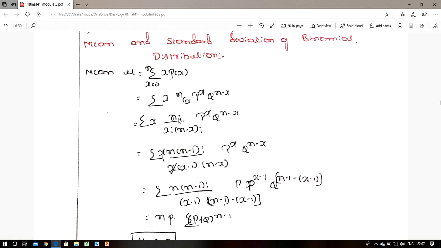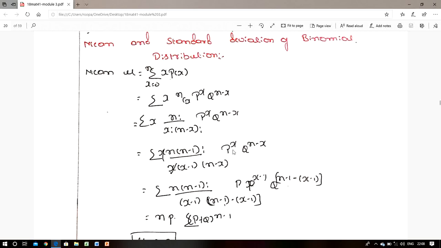So n factorial can be written as n into n minus 1 factorial, into p to the power of x into q to the power of n minus x, divided by x minus 1 factorial into n minus x factorial. Here the n and x can be converted into n minus 1 and x minus 1.